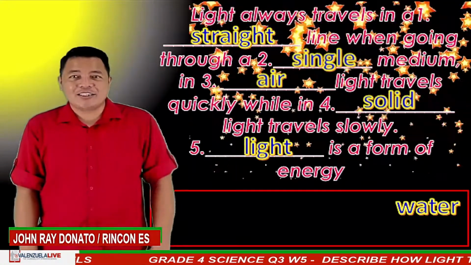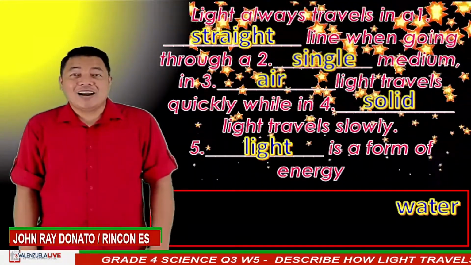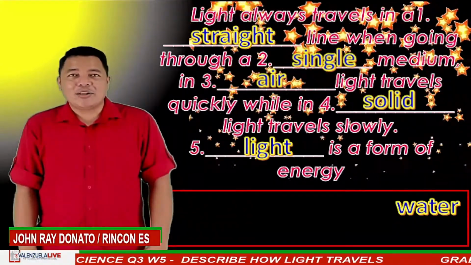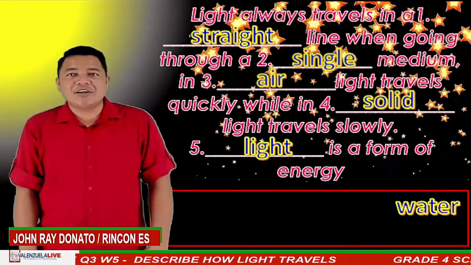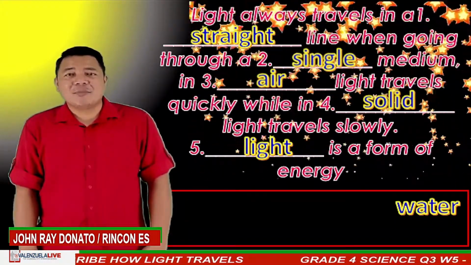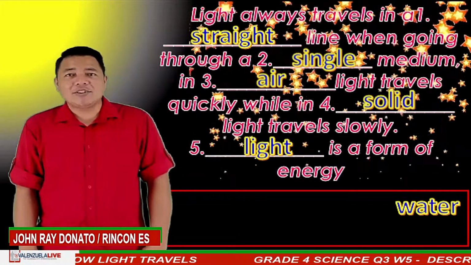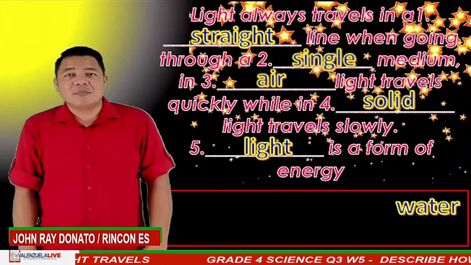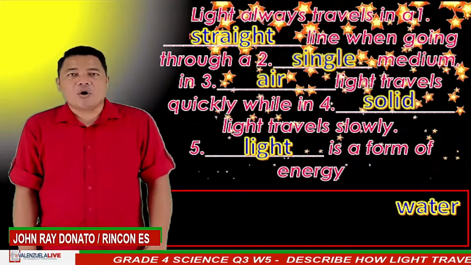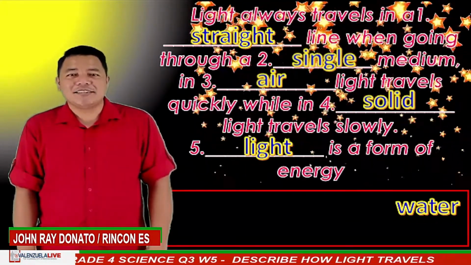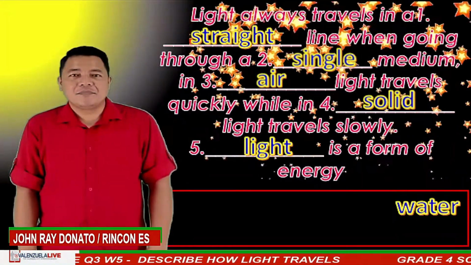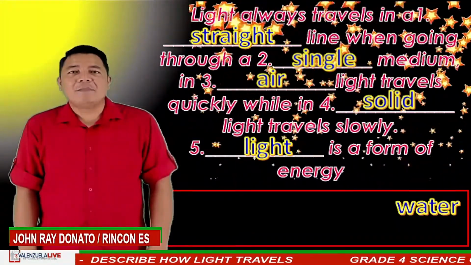Then let us read the statements. Light always travels in a straight line when going through a single medium. In air, light travels quickly, while in solid, light travels slowly. Light is a form of energy. Very good.